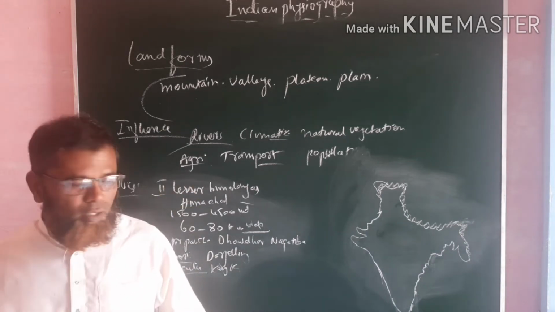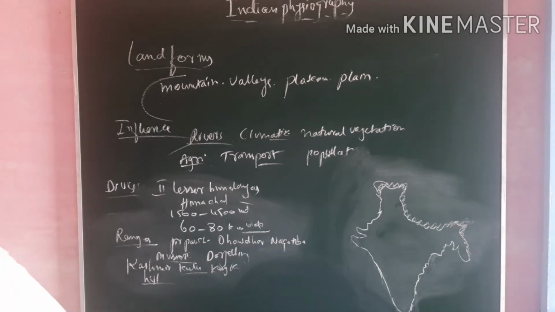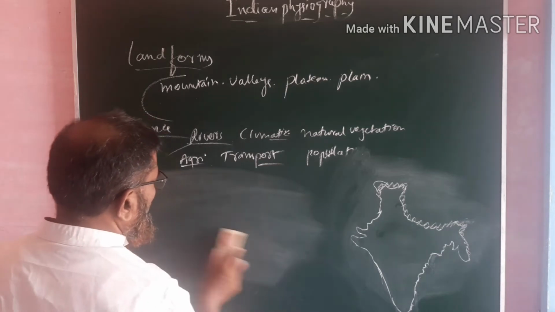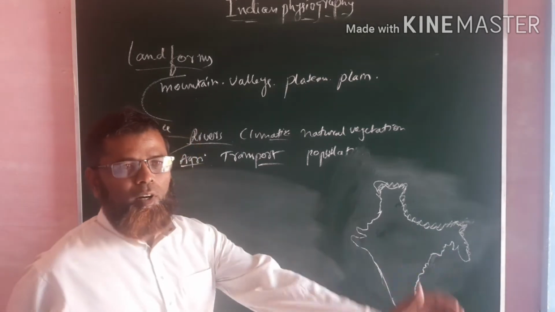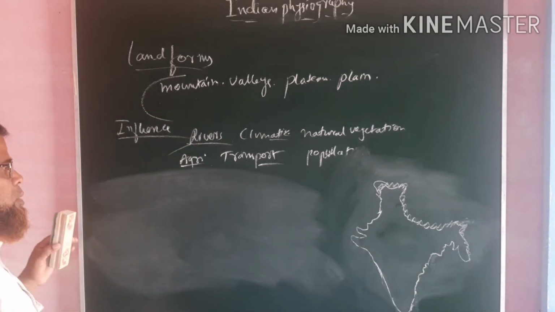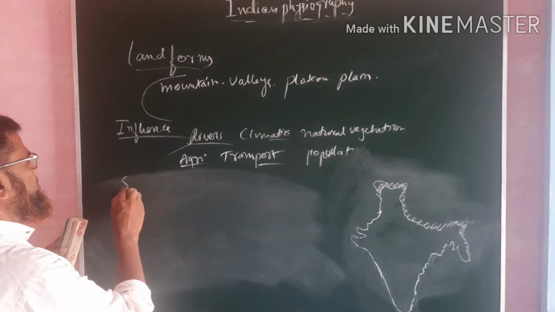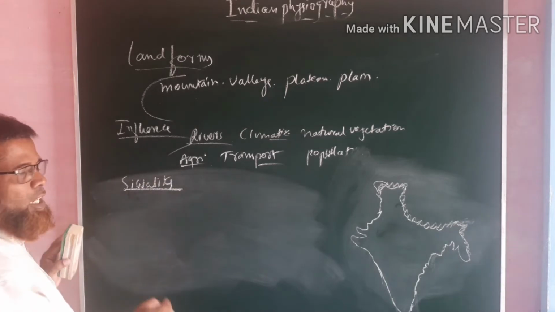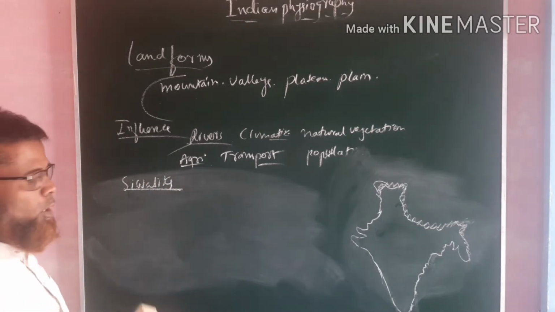Let us go to the third part of the Himalayas, which is called the Shivaliks. Shivaliks are also called the Outer Himalayas.